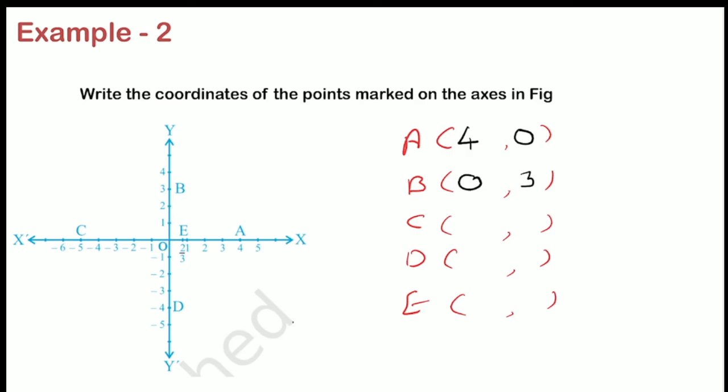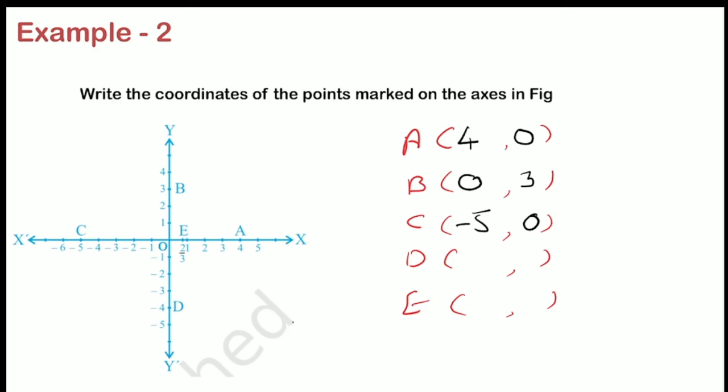Now we will see for C. Where is C? Here we have C. It is on the x-axis. So if I look at the x-axis from the point, it is itself. So -5 here. So in the x coordinate, let me write -5. Now if I look at the y-axis from the point, it will coincide at 0. So let me write 0 here.